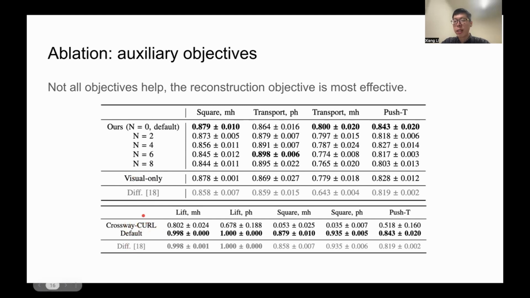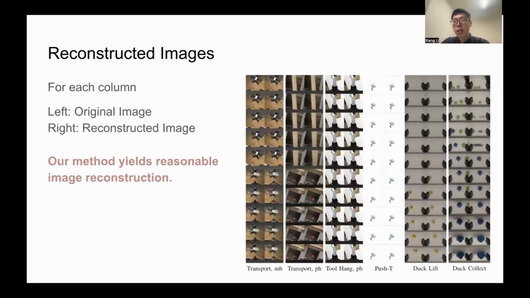And the conclusion is that not all self-supervised learning objectives will benefit policy learning, while the proposed reconstruction objective can consistently improve diffusion-based policy. We also show that our method can generate reasonable reconstructed images. For more experiments and examples, please refer to our paper.